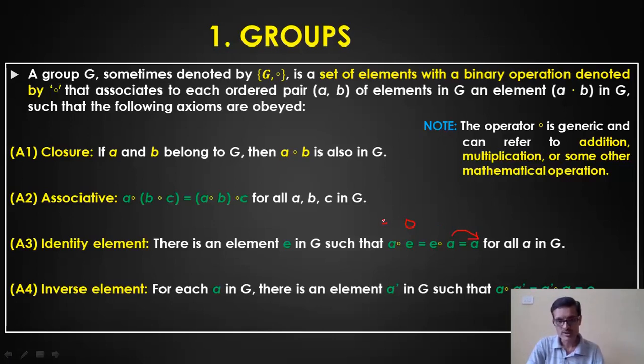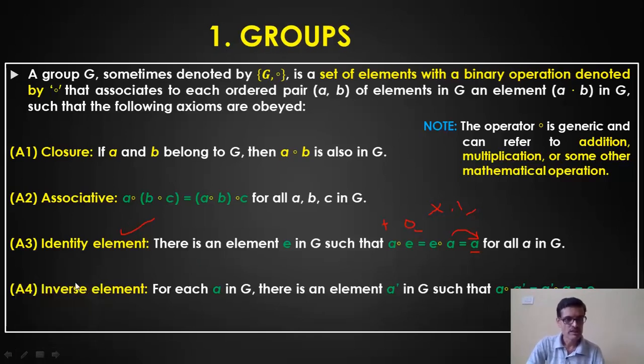Okay, under the addition operation. Under the multiplication operation, what is the identity element? That is equal to 1, because a into 1 and 1 into a is always again equal to a. So depending on the type of operation, you will be having the identity element, either 1 or 0, and if it is part of the group G, then we say there is an identity element within the set of elements.